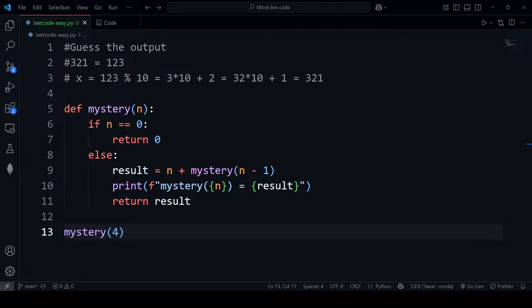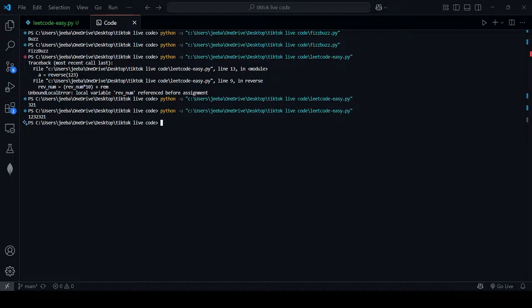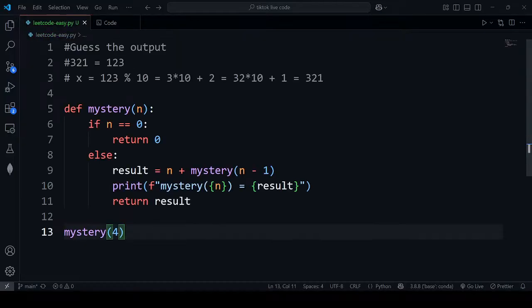All right, let's run the code and see the output ourselves. See this. The output would be 1 2 3 4. It is a simple one. We have called 4, so the 4 will go over here, and we are checking if the value of n equals 0.